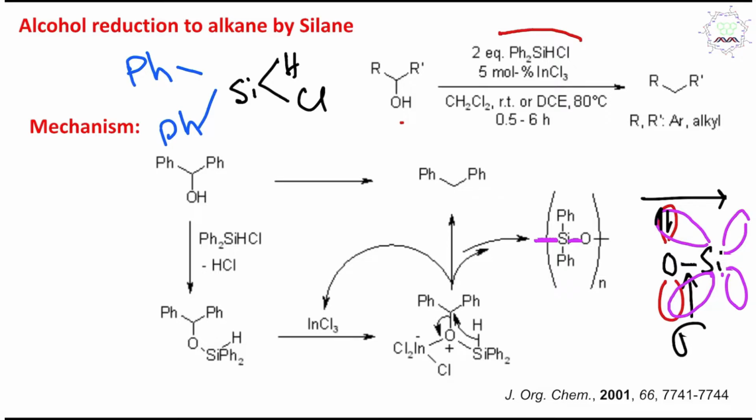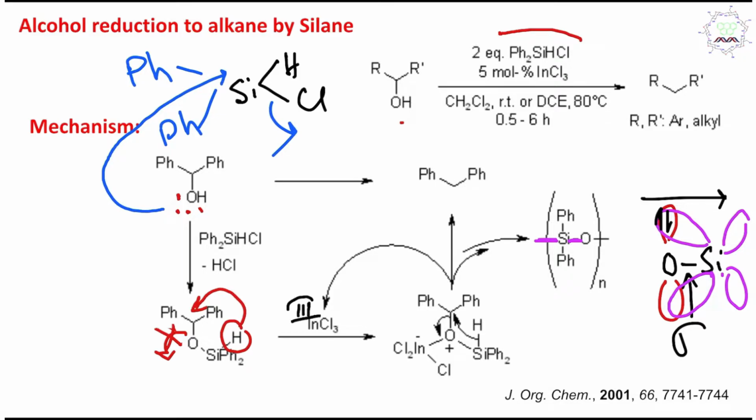Now, sometime before, in the talk on silyl enol ether preparation or enolate trapping, we learned that oxygen can act as a good nucleophile and it can replace the silicon-chlorine by an SN2 type reaction, and ultimately this is produced. Students, you can consider this a silyl ether. But the hydrogen can transfer, yet this oxygen is not a good leaving group. So in order to make it a good leaving group, indium trichloride is used, which is Lewis acidic in nature, and it binds to the oxygen. See here, and after this binding, this oxygen becomes a relatively better leaving group.